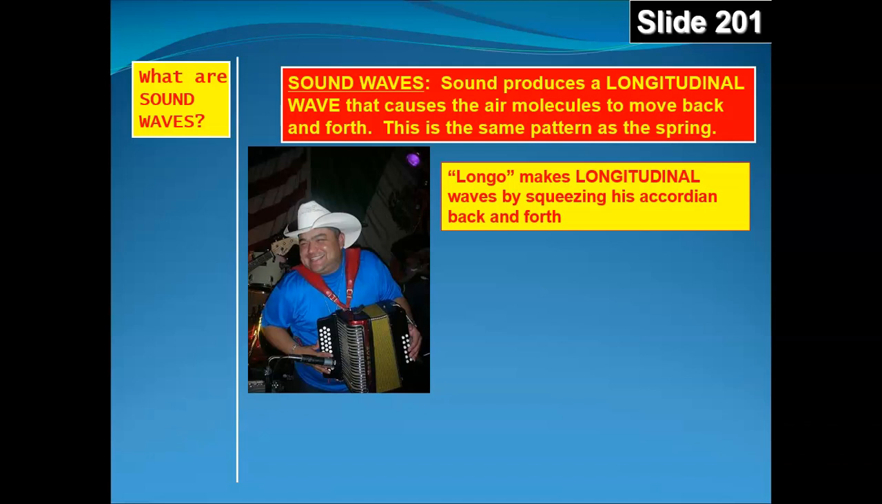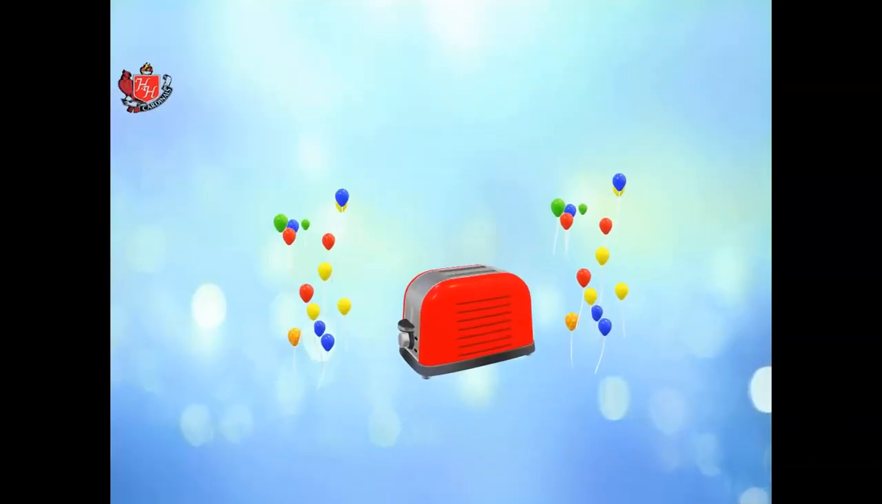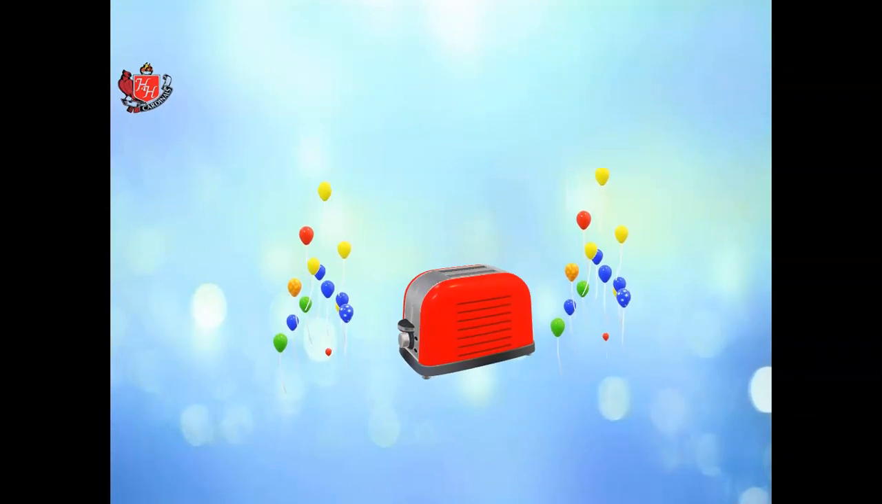Again, they squeeze the air molecules and then release. And then the next set of air molecules gets squeezed and then released, squeezed and released. So it's a longitudinal or back and forth type of wave. So a spring moving back and forth also makes a longitudinal wave. Okay, so the top one, those are air molecules, so you can see how they're being squeezed together at one point and released, squeezed together and released. And down below you see how the spring does the same thing. It squeezes together at one point and then it's released. And that takes care of this lesson on basic waves.